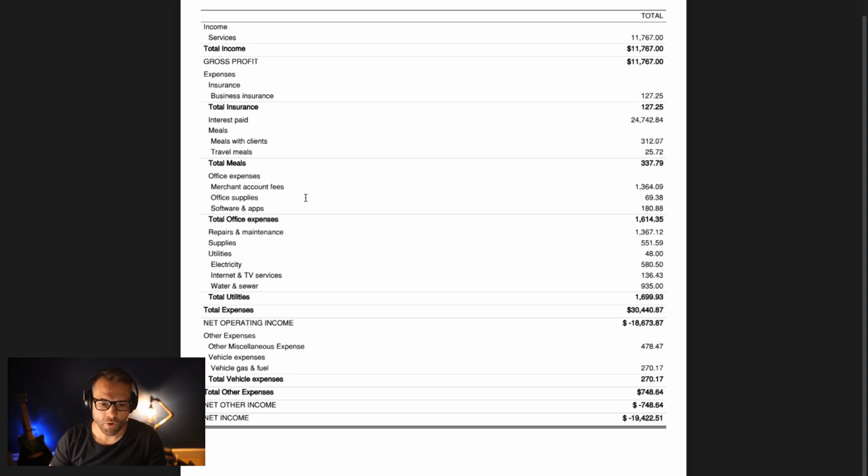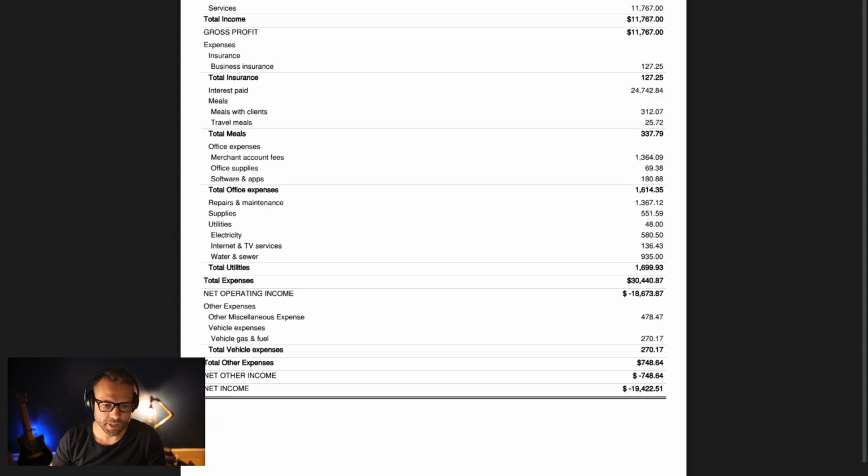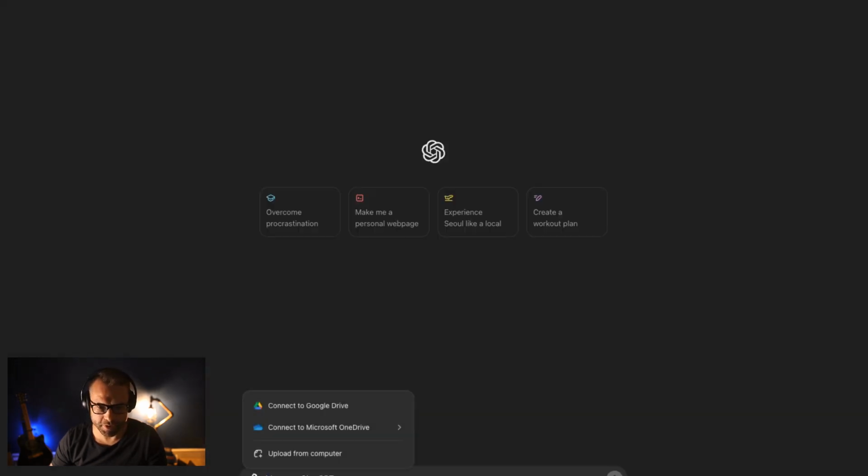And so essentially all I needed to do was export all these PDFs and import them into ChatGPT. And from there, you can have it answer a series of questions for you, provide some summaries, and call out any oddities. And then at the end of the day, we're going to export that as a CSV directly from ChatGPT. And then you can import that into your own Google Sheet or whatever you like to do some further analysis. So let's go ahead and run through this really quick.